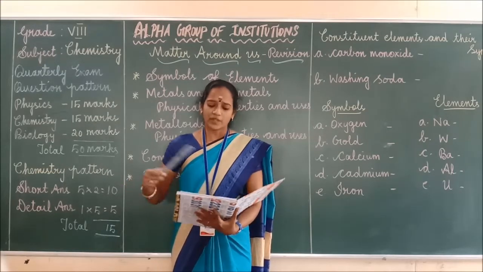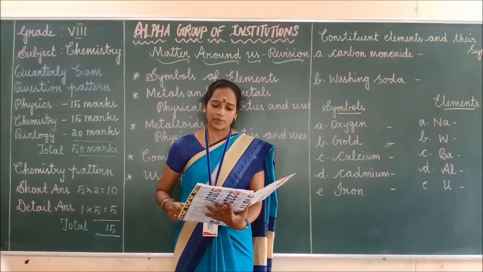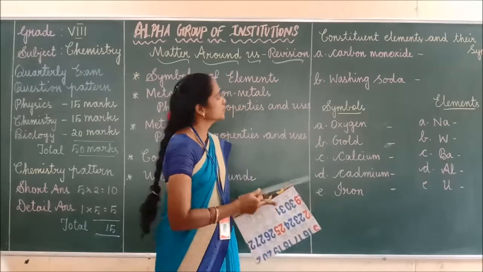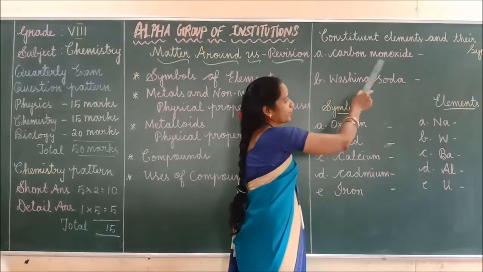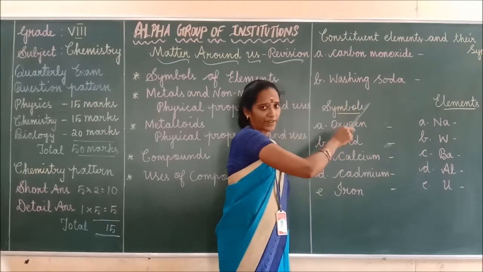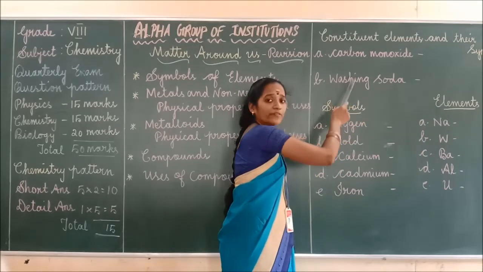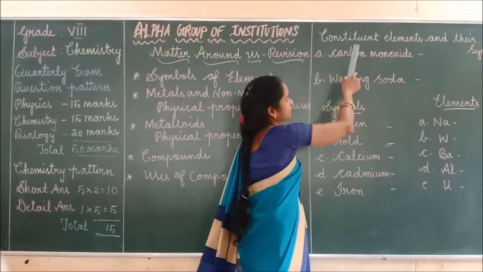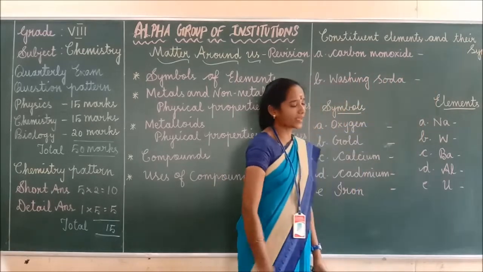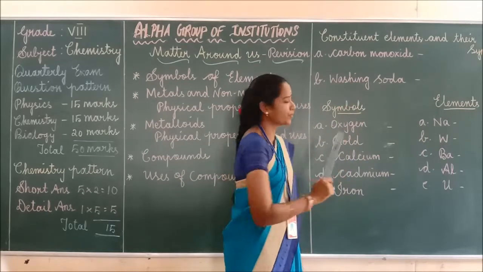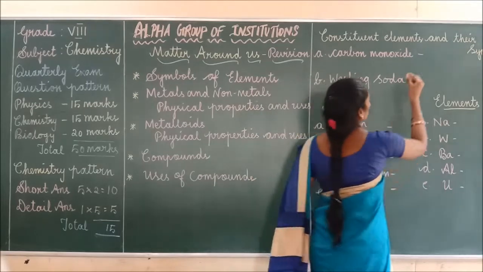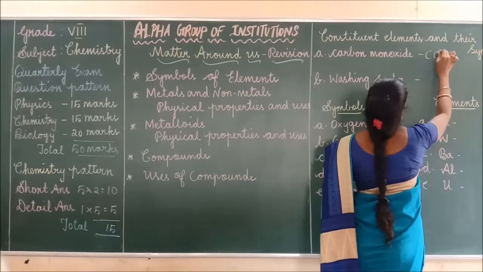Second question. Write the constituent elements and their symbols for the following compounds. So look at the board. Carbon monoxide compound is given. Washing soda compound is given. For these compounds, we have to write their constituent elements as well as their symbols. Okay. First we can write the symbol. What is the symbol of carbon monoxide? The symbol of carbon monoxide is CO.